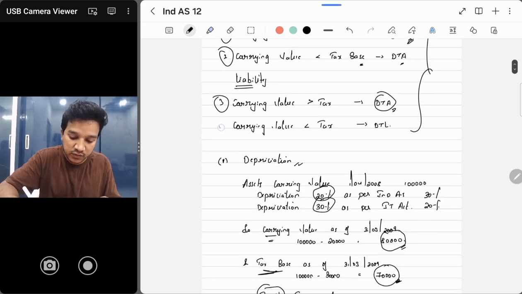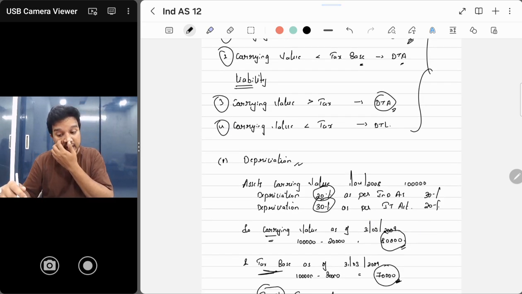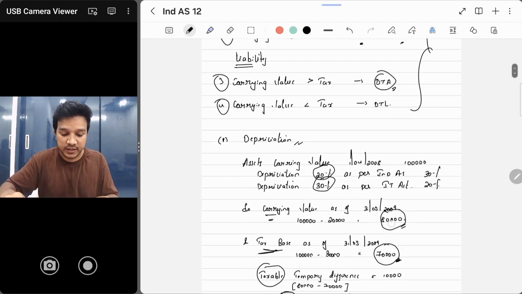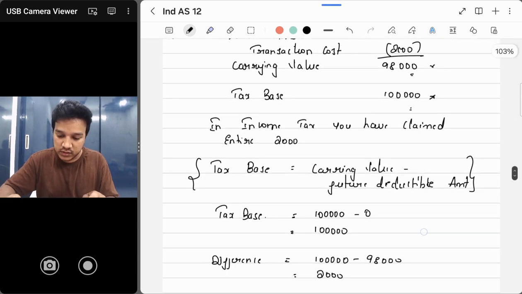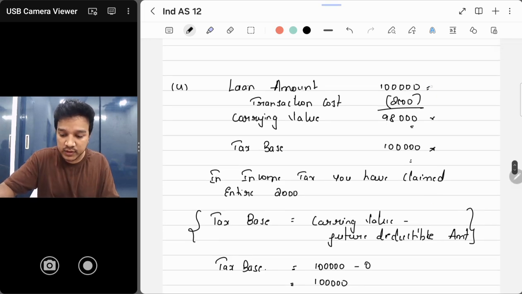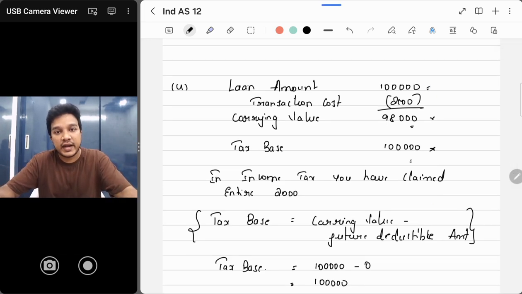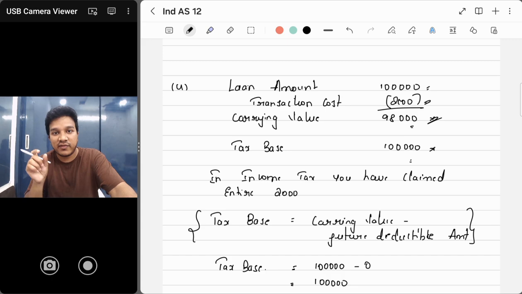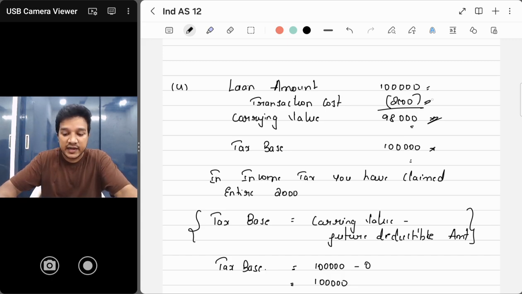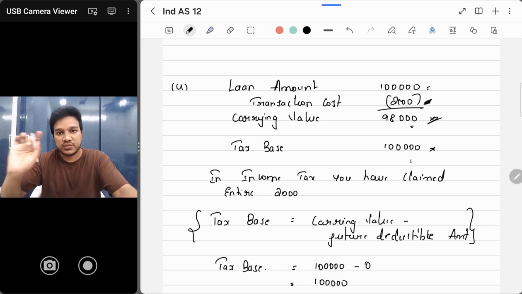Clear. Now let's see the fourth one. Carrying amount is less than tax base, then it will become deferred tax liability. So this is the loan amount. See, whenever you take loan, you have to account it as per Ind AS 109 financial instruments. If there is any transaction cost, we will adjust that and record the remaining amount after adjusting, 98,000. तो वहाँ पे एक effective interest rate बोल के concept है. We will take an effective interest rate and adjust even this 2,000 in the future interest payments.